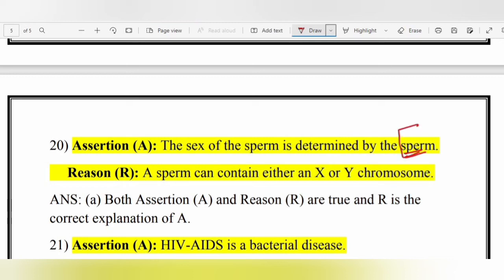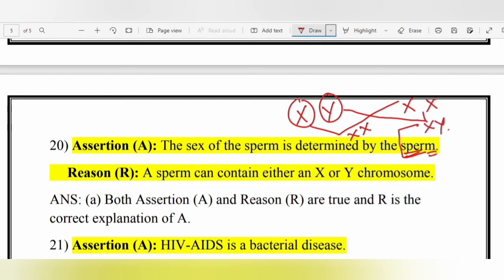Sperm is of two types, X and Y chromosome, whereas the female carries the XX type of chromosome. So when one X fuses with the other X, it leads to the formation of a female, and when Y fuses with the X, it forms the male. So the sperm can decide the sex of the individual, which is a true statement.